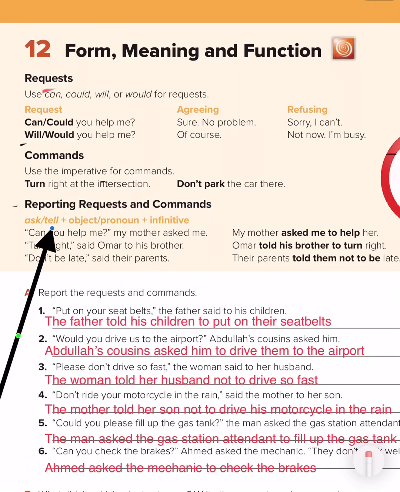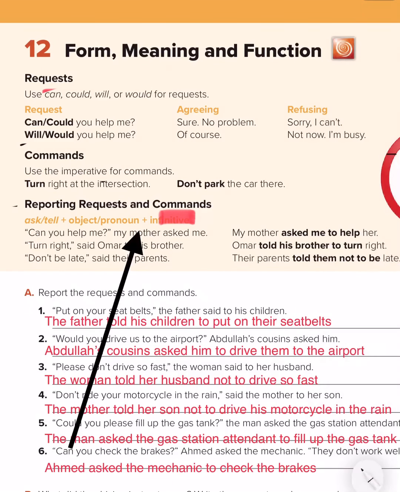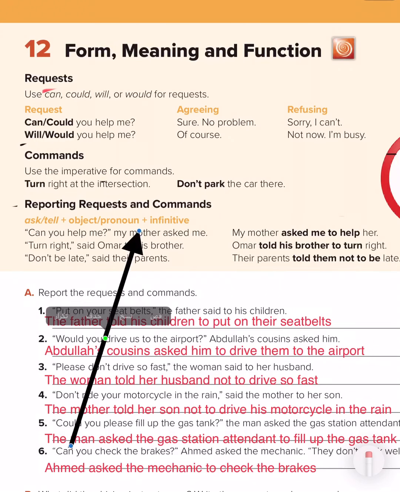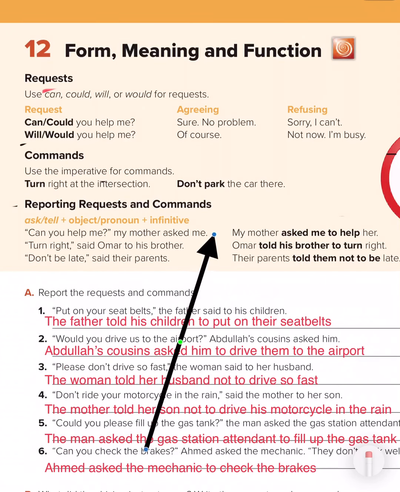Reporting requests and commands. So ask, tell, plus object pronoun plus infinitive. So what does infinitive mean? As we know, infinitive means to plus the verb in the base form. To, then after that the verb in the base form. So as you can see here, can you help me? My mother asked me to help. Look here, my mother asked me. Then we have here the object me, but then after that we have the infinitive to help her.